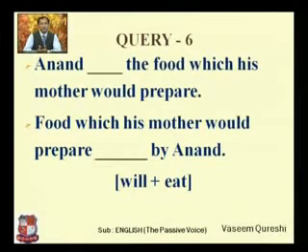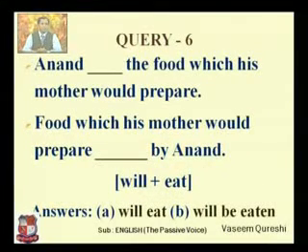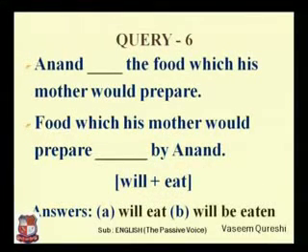So ultimately before the verb we have food as a word, and that is an object. So the sentence number 2 is in passive mode, and food which his mother would prepare will be eaten by Anand. Yes, these are your answers. Will plus eat, will plus be plus eaten.